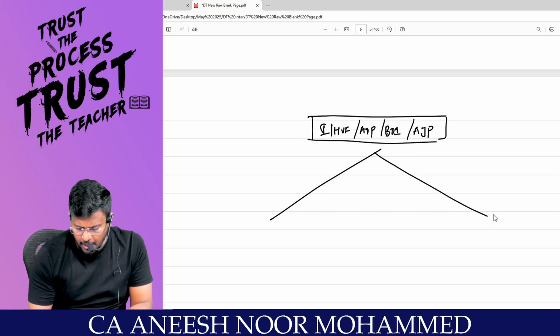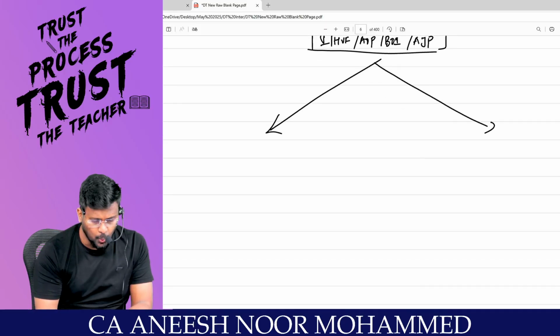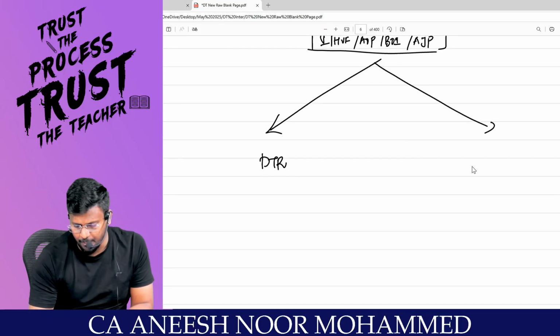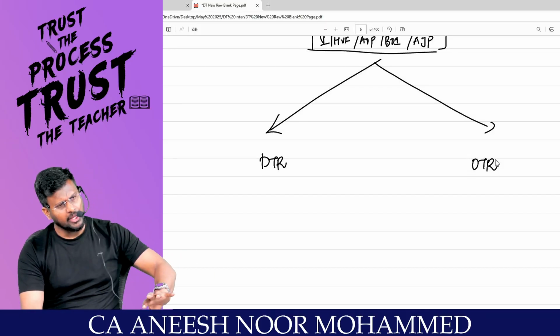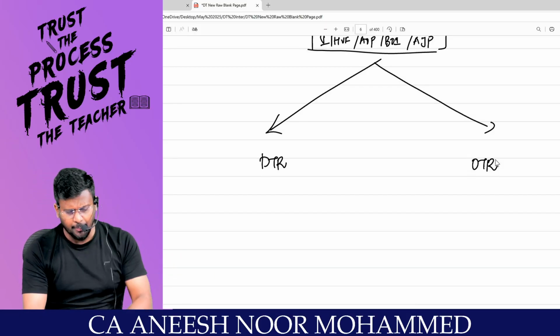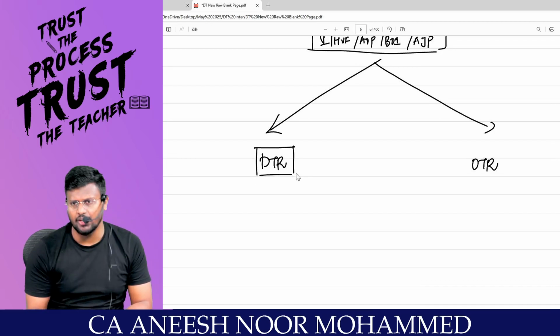For these people, under the Income Tax Act, we have 2 routes: the default tax regime and the optional tax regime. Normally, automatically, every person will fall under the default tax regime.